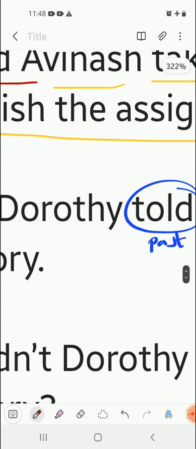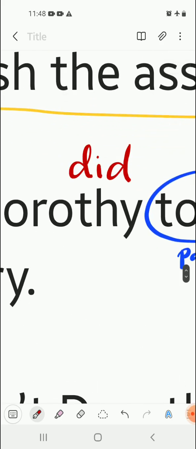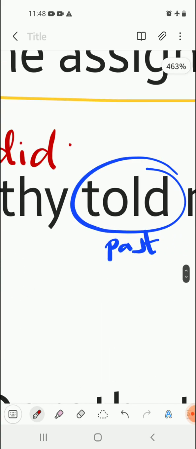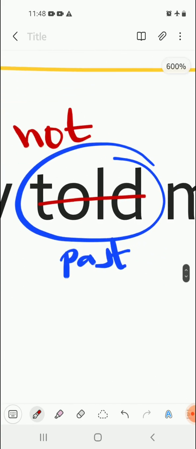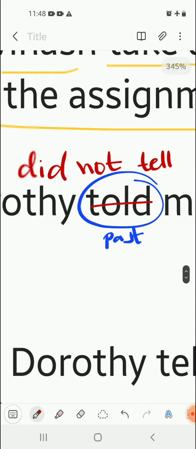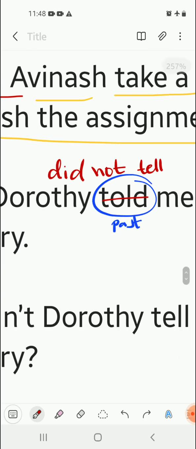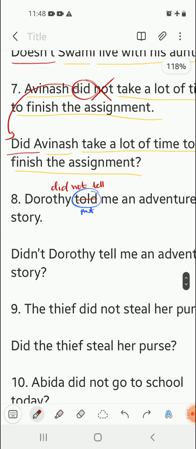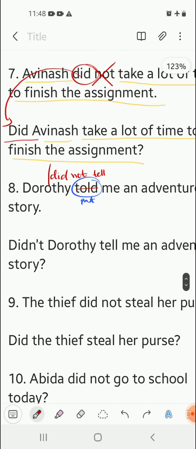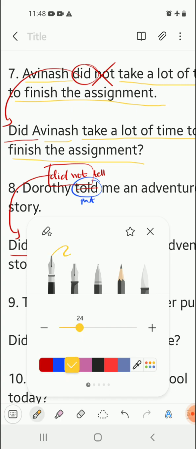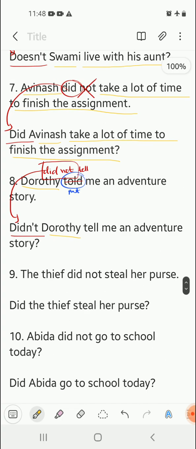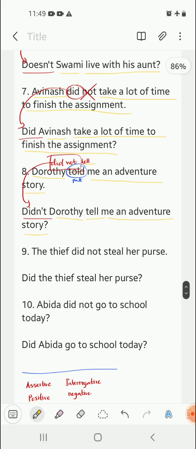So we are going to write Dorothy did. We have to add a not. Told will become tell because we have already converted. Because of the past tense, we have written did. So we do not have to write both past forms. So Dorothy did not tell me an adventure story. We will begin it with did not. So didn't, and the next part of the sentence remains the same. Dorothy, tell me an adventure story.